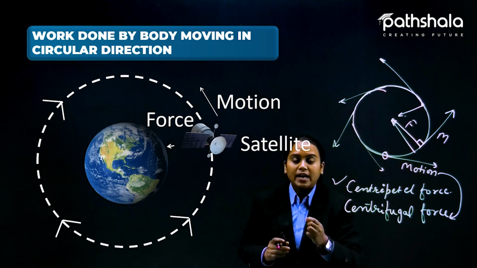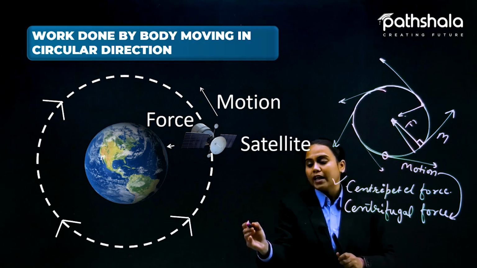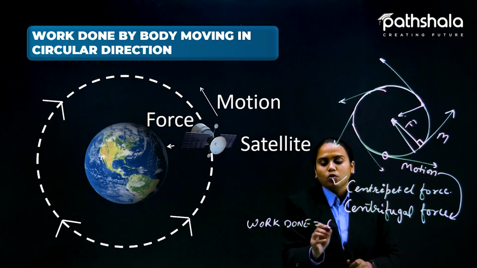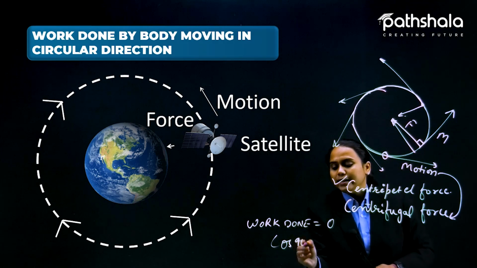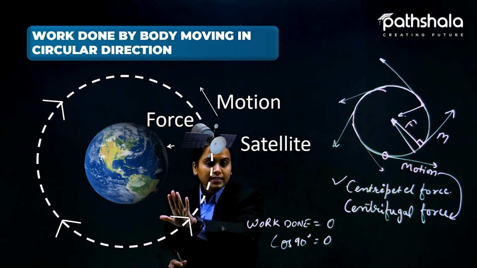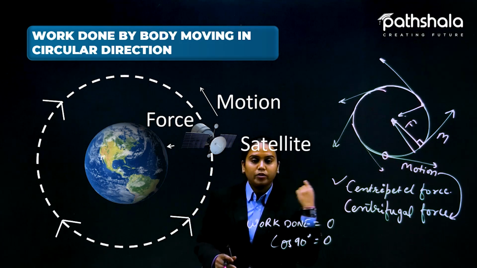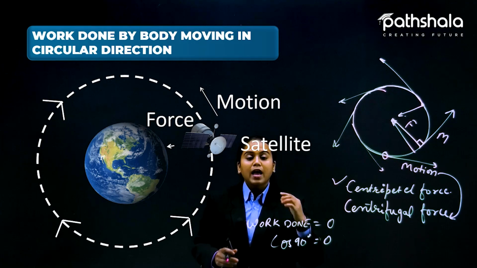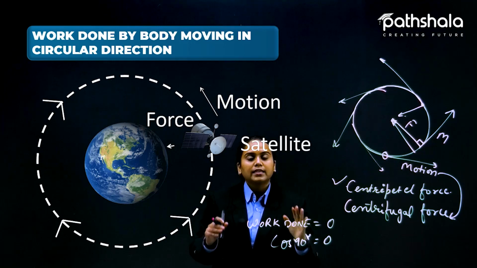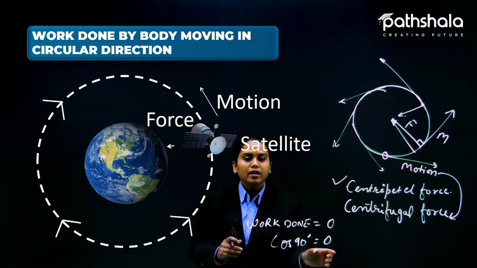So for any object orbiting in a circular direction, the work done will always be 0, because cos 90 degrees is always 0. That is why in this case also, when the Earth is revolving around the Sun, and the Moon is revolving around the planet Earth, all these are doing zero work, because cos 90 degrees is 0.